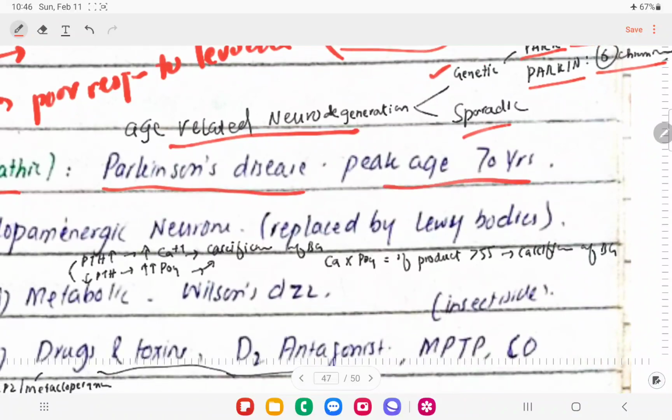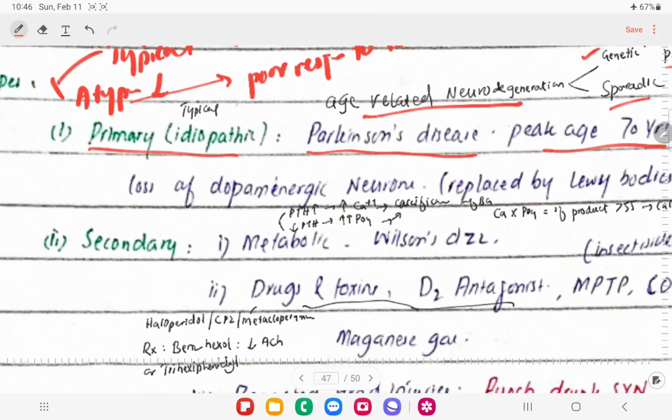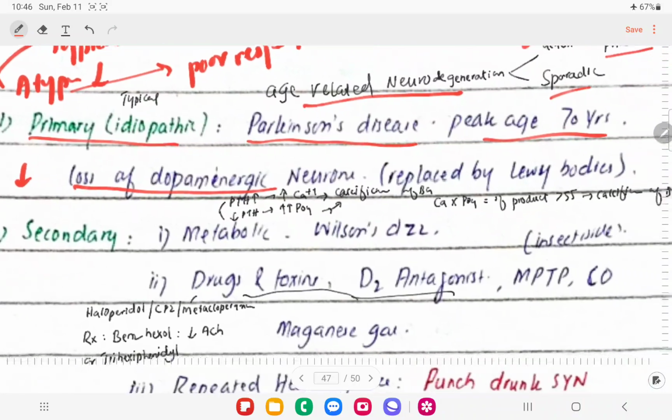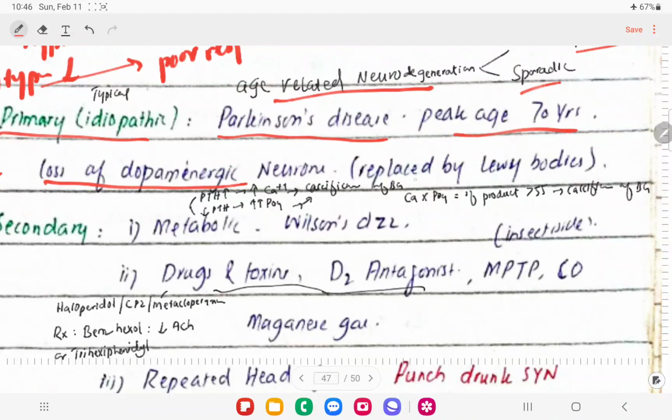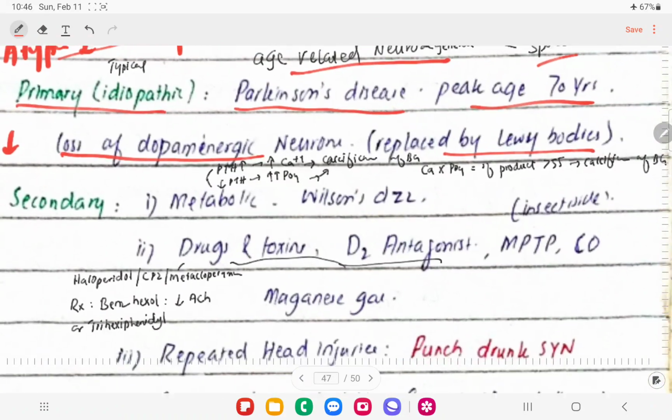So peak age is almost 70 years, right? There will be loss of dopaminergic neurons, so we're going to see decreased dopamine in these patients, right? And it is replaced by Lewy bodies, just like Hirano bodies that we see in Alzheimer's disease patients, right?